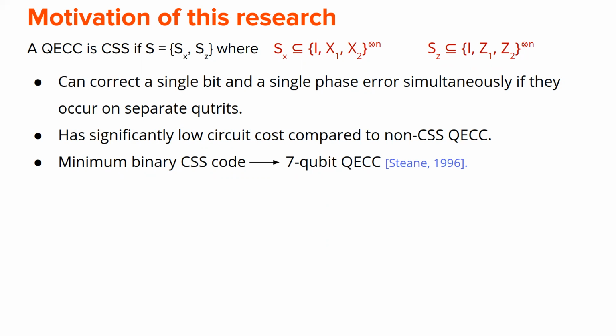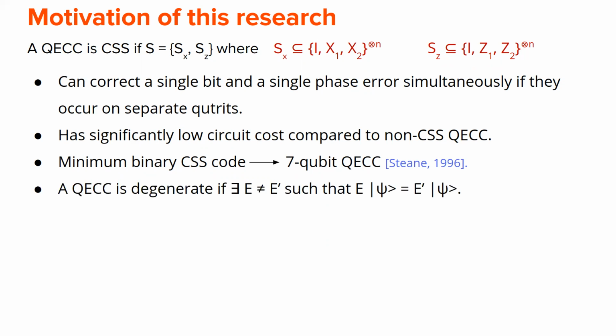It has been shown in some papers that CSS codes have lower circuit cost compared to non-CSS codes, and the 7-qubit code, the Steane code, is the minimum for binary. And one more definition is that we say a QECC is degenerate if there are two or more different errors such that, acting on the code word, they give the same error state.